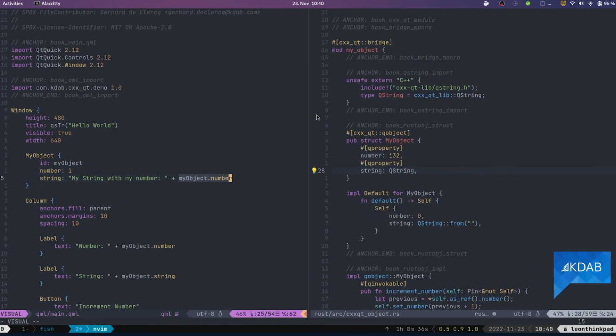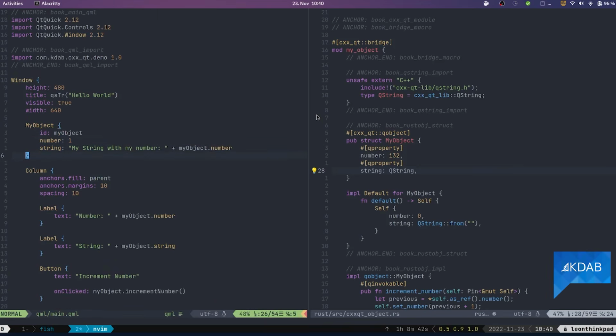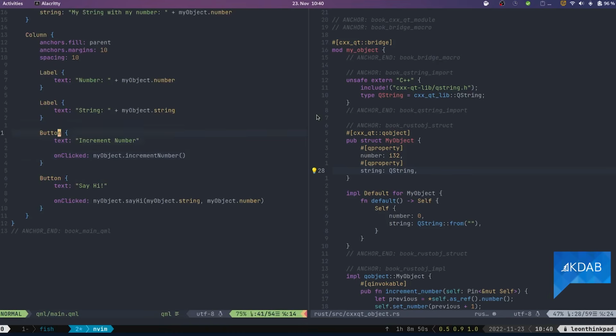And you'll notice that here we're actually using a binding to number again. And that actually just works like normal, because number, right, emits the right notification signals, and all of that just works by default. And then we have like two labels for both values. We have two buttons, one that calls the increment number function and the other that just calls that say hi function.